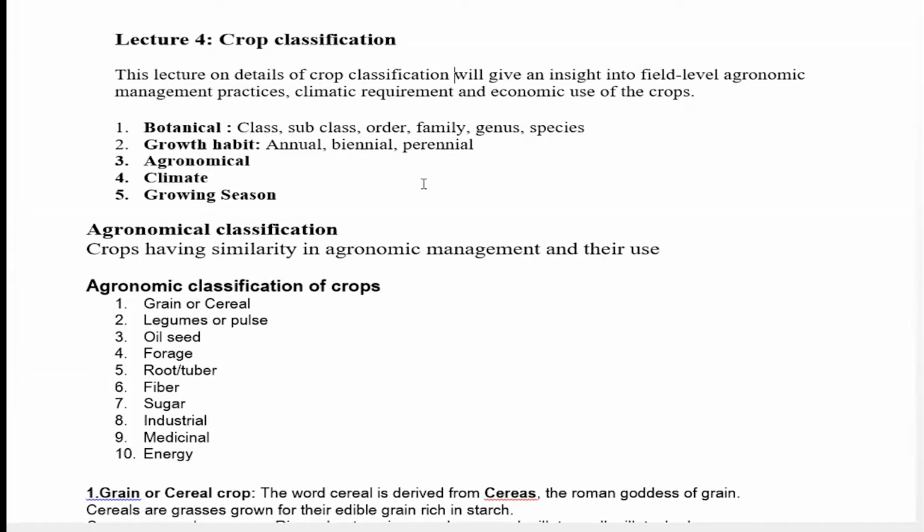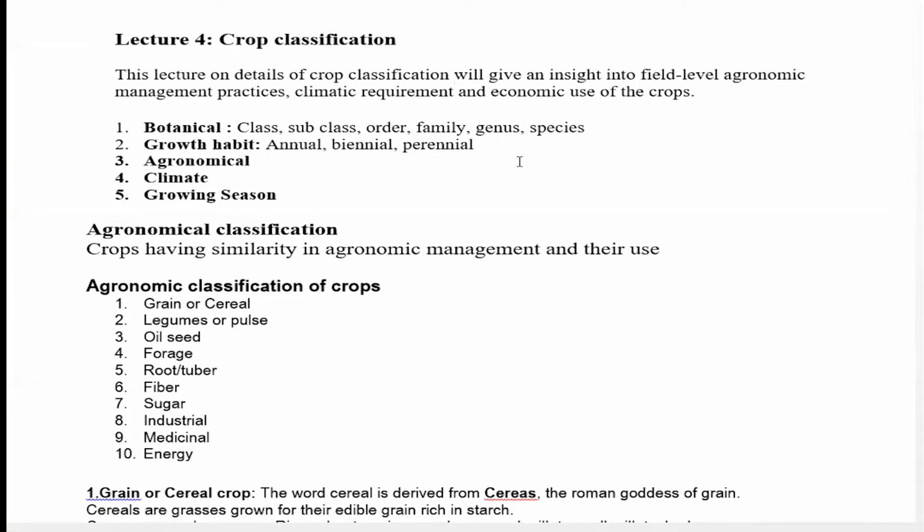Perennial crops are the crops which take more than 2 years to complete their life cycle. Most of the trees or orchard fruit crops are perennial, like mango, sapota, guava. These are all perennial crops. And for this class, we will be dealing mostly with field crops, and those are annual. They complete the life cycle within 1 year.